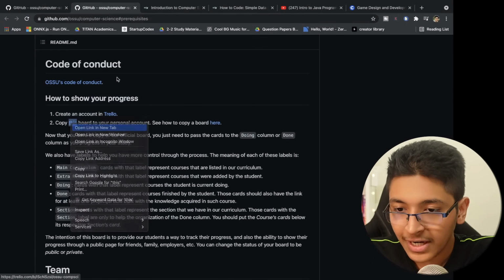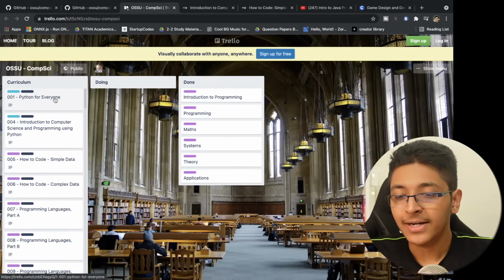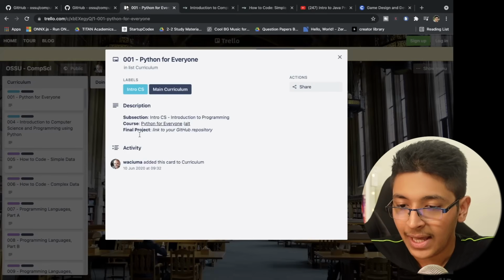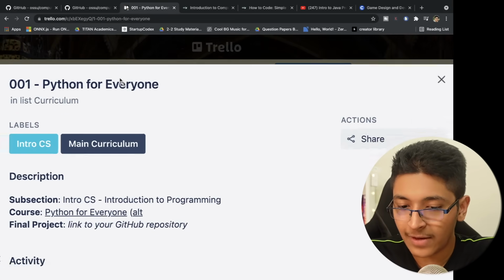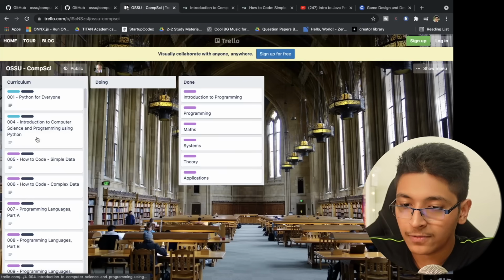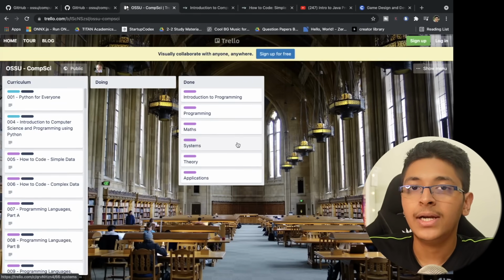So they have this board that you can follow. You can copy this Trello board, and you can start managing all of this, because again they have multiple courses, so you can create this as your one place to track your progress, right? So you have this first course, Python for Everyone. Here is the link for the course, and then you can just keep going through all of these. You can just click here, what courses you are doing right now and what courses are completely done by you.